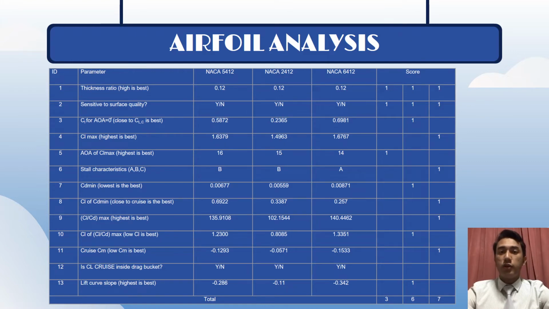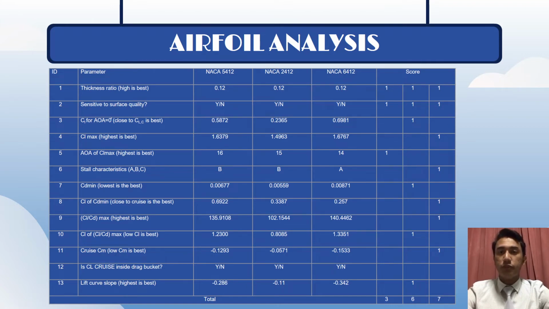The lower the drag coefficient, the better. Next, for the lift coefficient of minimum drag coefficient, the closest value to cruise is NACA 6412. When lift coefficient is divided by drag coefficient, the highest value is good, that is for NACA 2412.